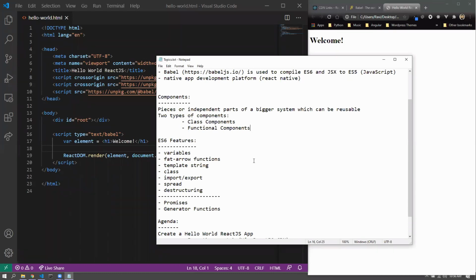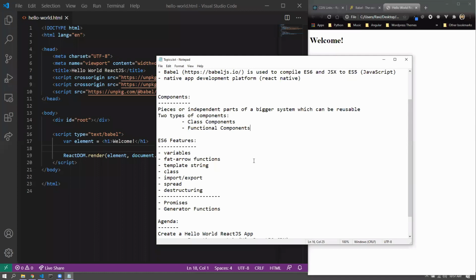We'll start with the functional components, and class components have a bit of an extra syntax, but then it is for good. But nowadays, with version 16.8 of React, functional components also have the same capability that a class component would have. So I see that in the future we would be using only functional components, but this is a time of transition, and class components are also used. So we'll be learning both of them.